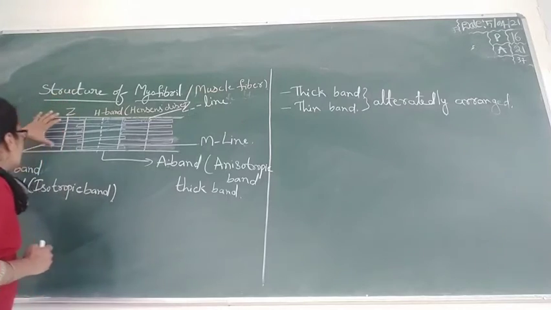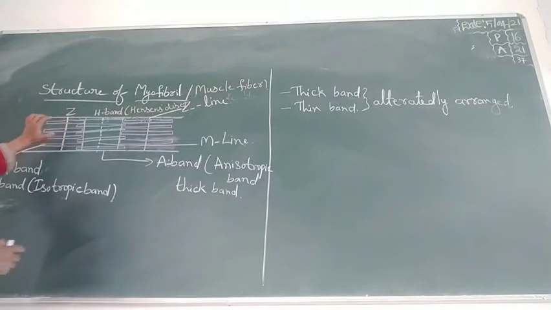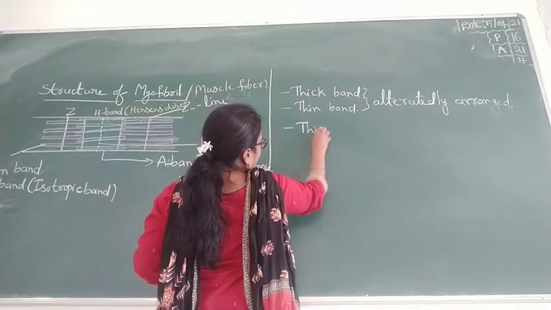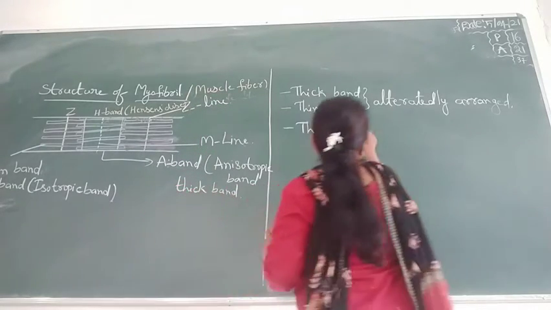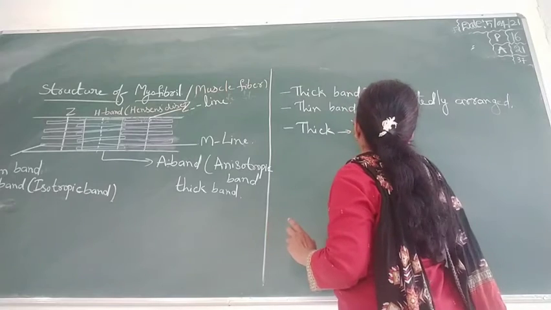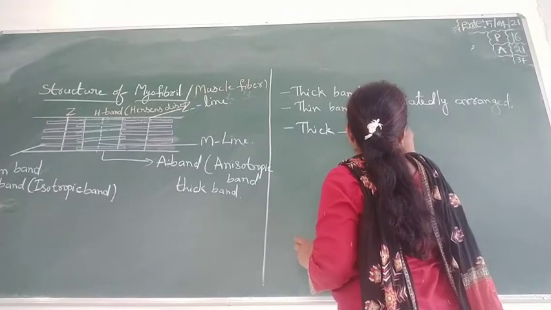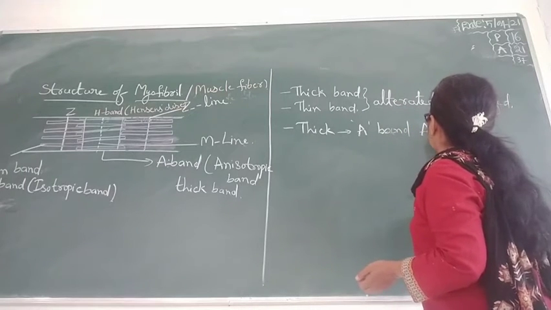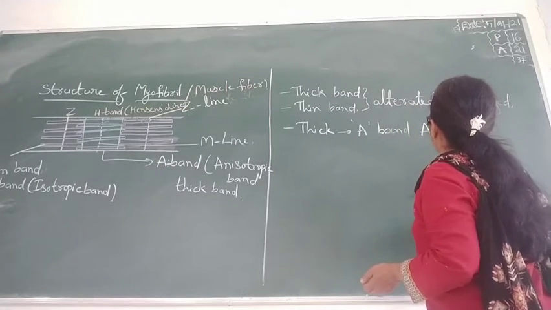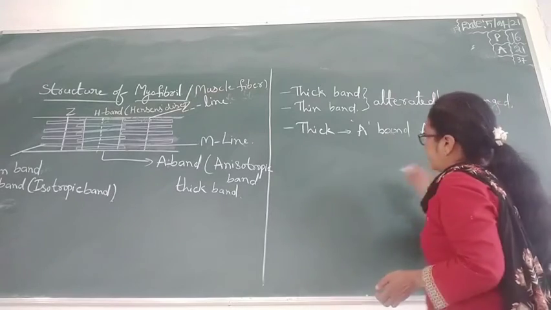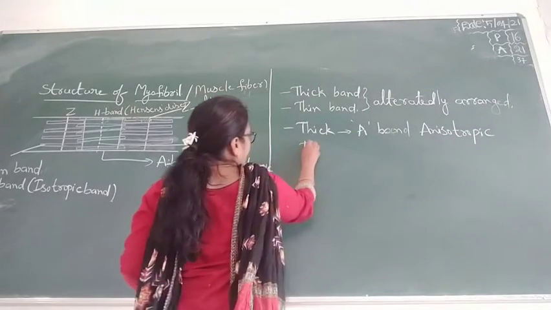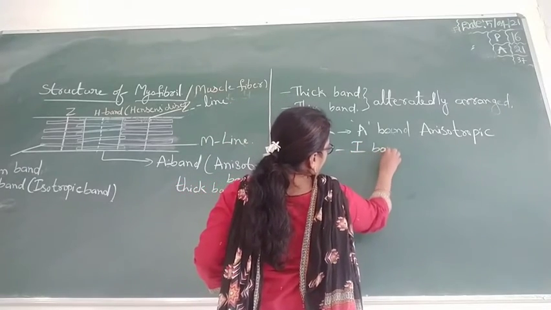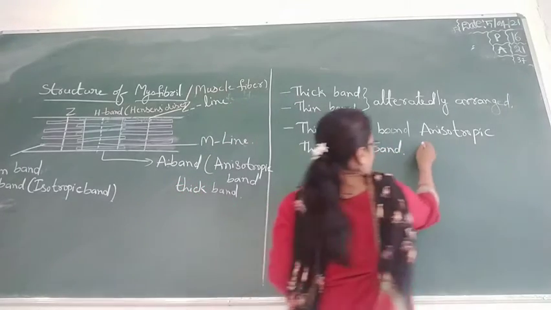In this picture, what are the thick and the thin bands? The thick band is called the A band, or anisotropic band, and the thin band is called the I band, or isotropic band.